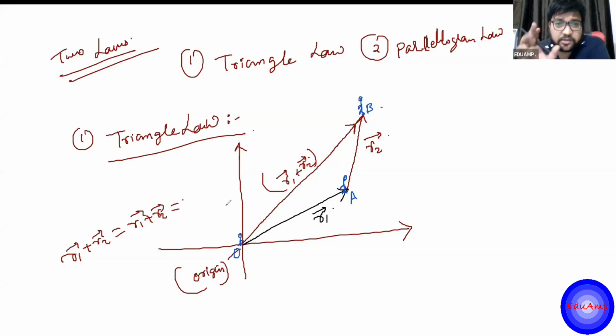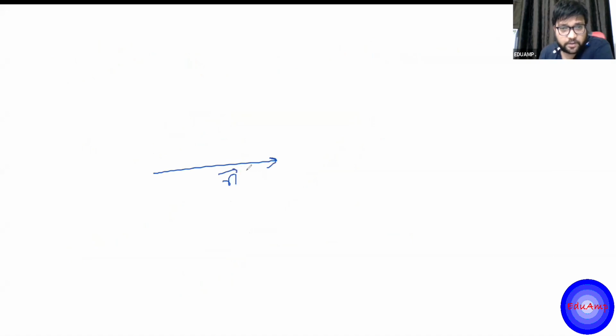The resultant is a vector starting from the tail of the first to the head of the second, right? The resultant vector is the third side of the triangle, such that the tail of the resultant is at the tail of the first vector and its head is at the head of the second. So if I summarize this, this is one vector, this is another vector.